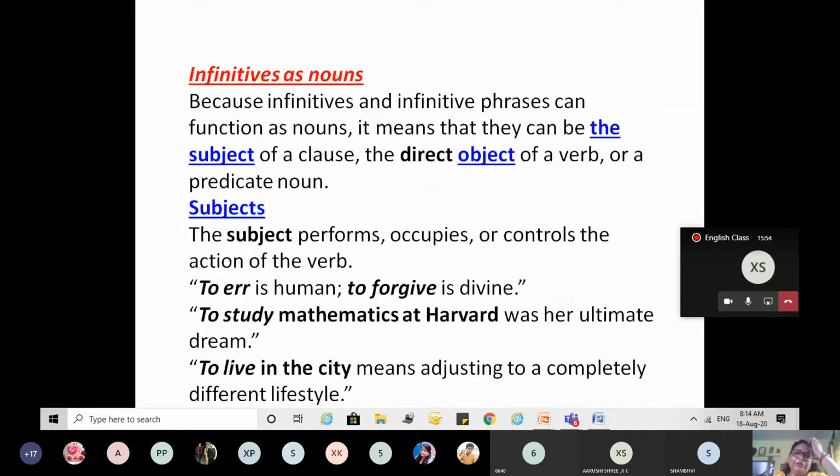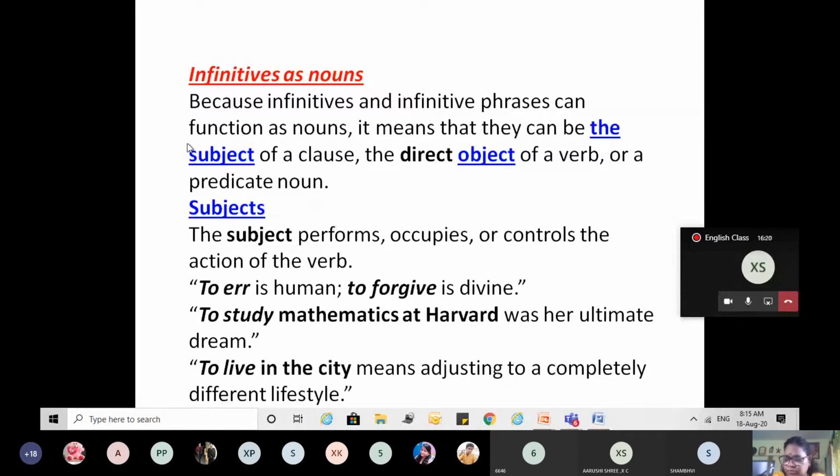Infinitives as noun. Because infinitives and infinitive phrases can function as a noun, it means they can be the subject of the clause, the direct object of a verb, or a predicate noun. I told you this, the complement of a subject. Now let us first take the infinitive as a subject. What is the function of the subject?